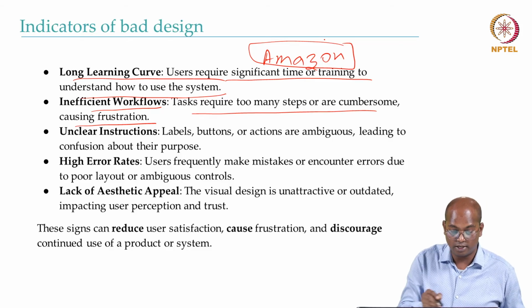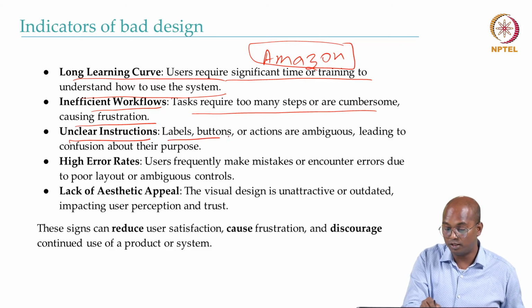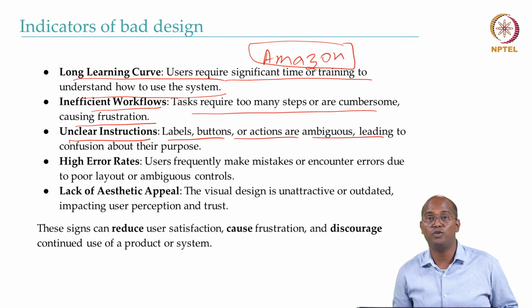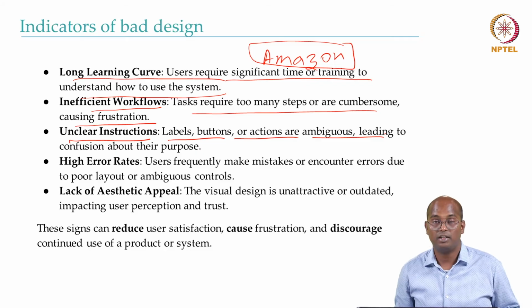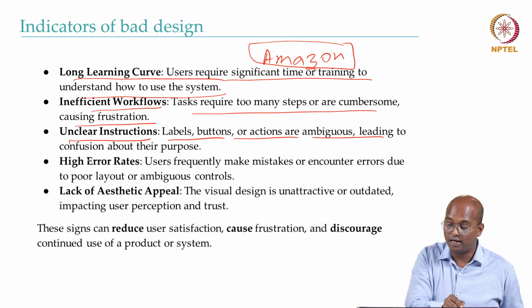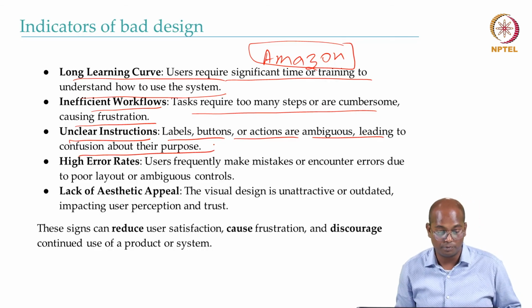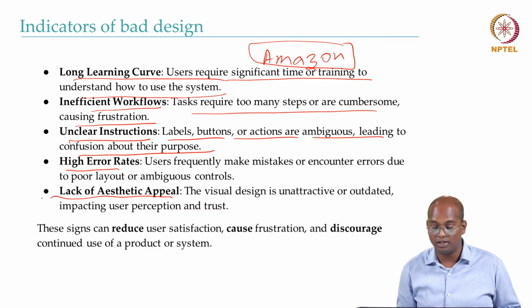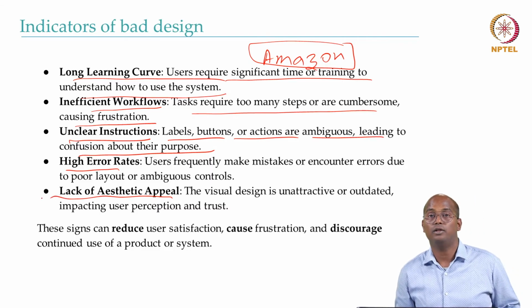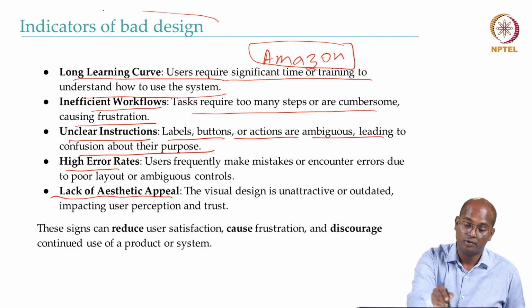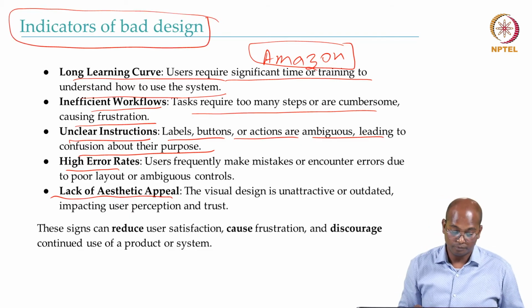Similarly, next you can see unclear instructions. If labels, buttons, and actions are ambiguous, that leads to a bad user experience. You will not be able to complete the work, and that leads to confusion about the purpose. High error rates, lack of aesthetic appeal, and so on. These are other indicators of what not to do.